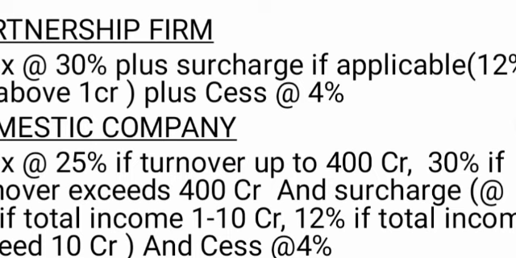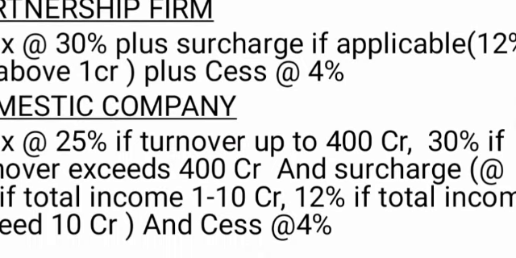The surcharge is applicable to a partnership firm whose total income exceeds 1 crore rupees. If the total income exceeds 1 crore rupees, they are liable to pay surcharge at the rate of 12%. And they also have to pay the cess amount. The cess amount is calculated on the basis of tax amount plus surcharge, if any.